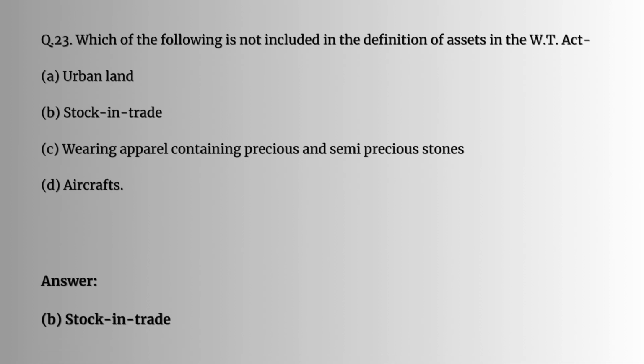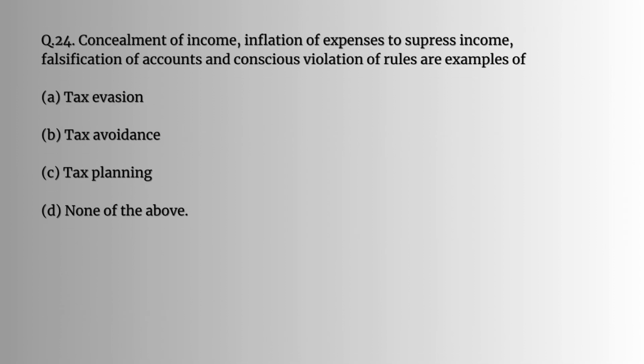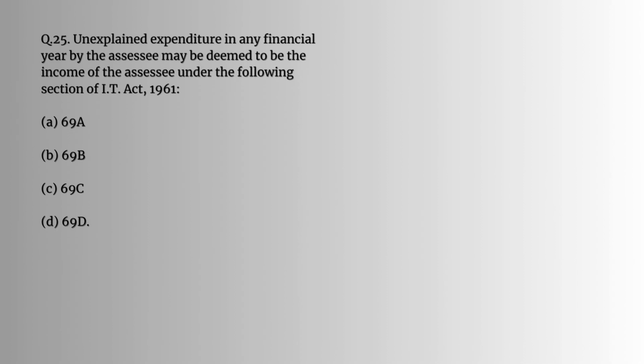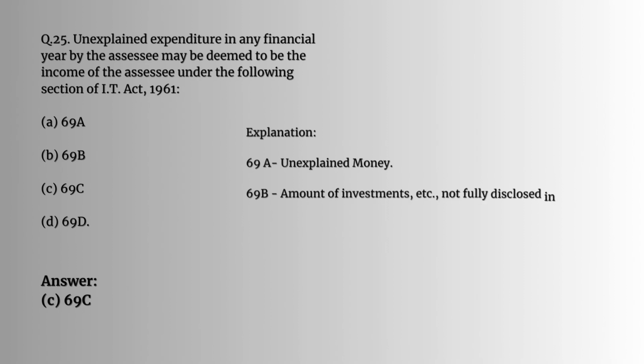Question number 23. Which of the following is not included in the definition of assets in the Wealth Tax Act? The answer would be B, stock in trade. Question number 24. Concealment of income, inflation of expenses to suppress income, falsification of accounts, and conscious violation of rules are examples of tax evasion. Question number 25. Unexplained expenditure in any financial year by the assessee may be deemed to be the income of the assessee under the following section of IT Act 1961. The answer would be unexplained expenditure is 69C.